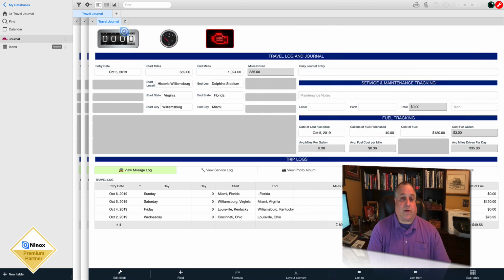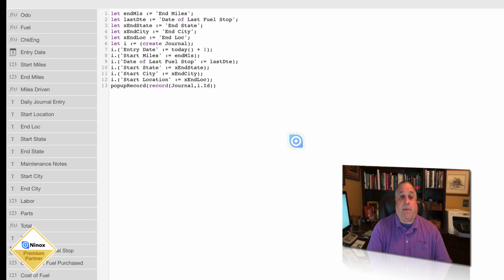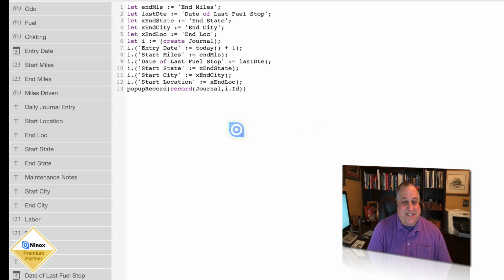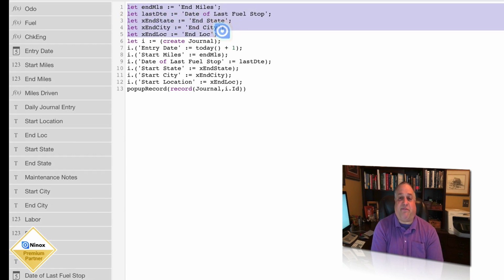So how does this work? Let's go in and take a look at the code behind this button. It's very, very simple. In fact, 12 lines of code that couldn't be easier to understand. First, we establish the existence of 5 variables. Our ending miles, the last date of the last time we got fuel, the state where yesterday's travels ended, the city, and the exact location, again, where yesterday's travels ended.